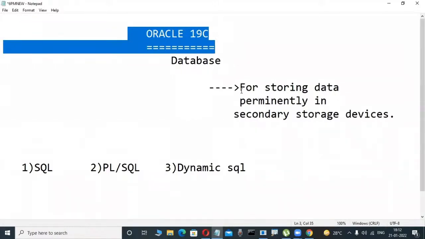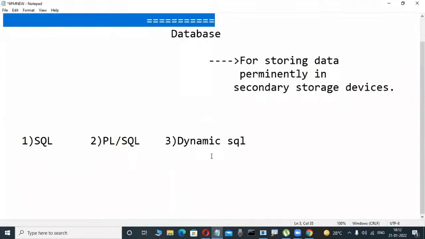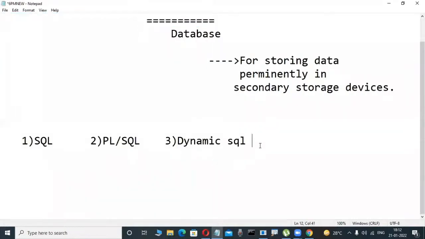Up to this point I have told you only small things, but some first-time newcomers are asking, sir, SQL means maybe some commands only: insert, update, delete, small commands that we are also familiar with. But PL/SQL is some programming language, like C, C++, Java.